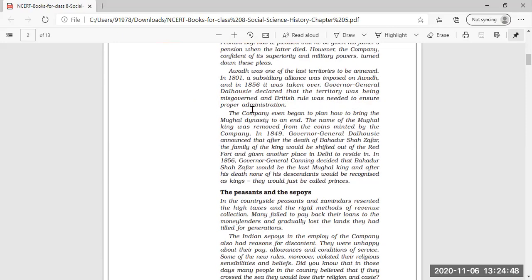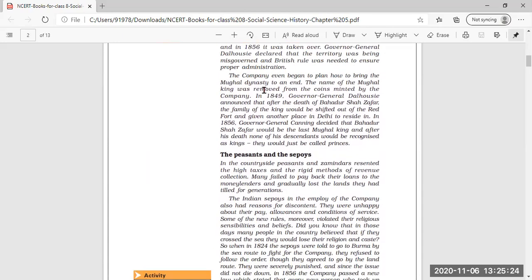This was the reason given by Dalhousie to annex Awadh under the East India Company.